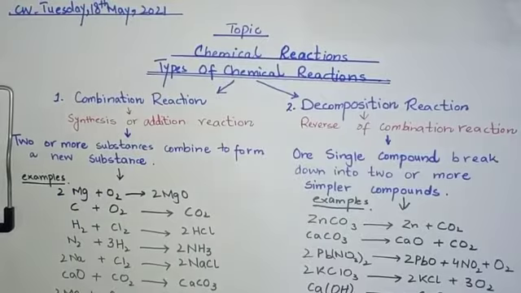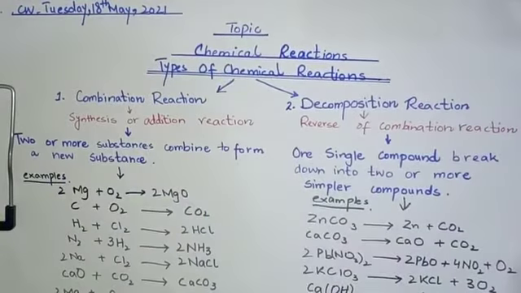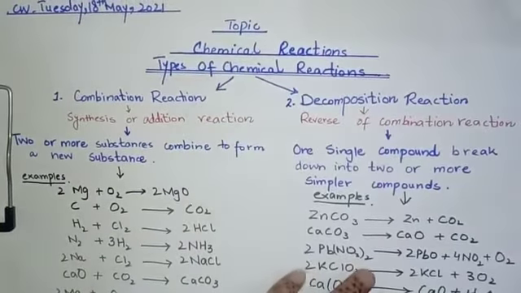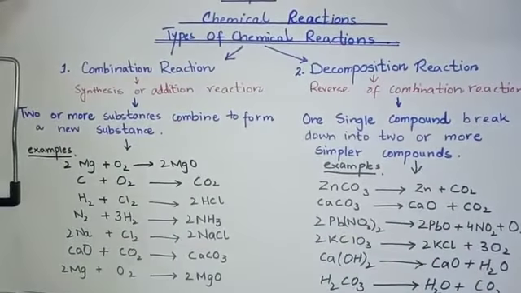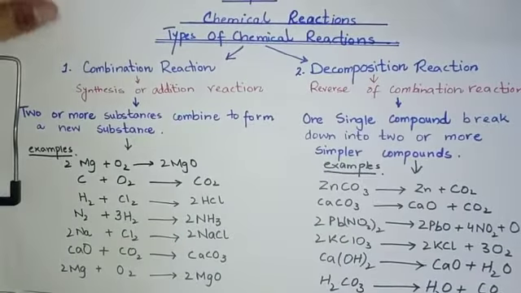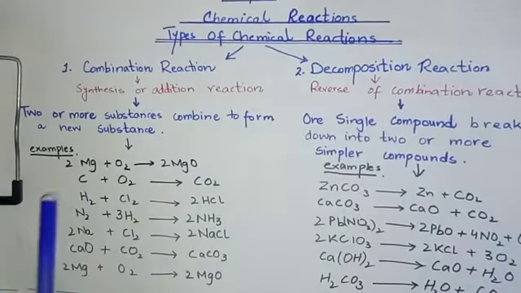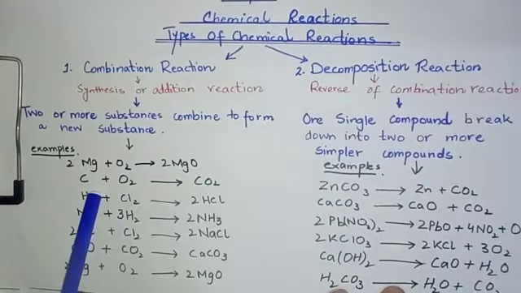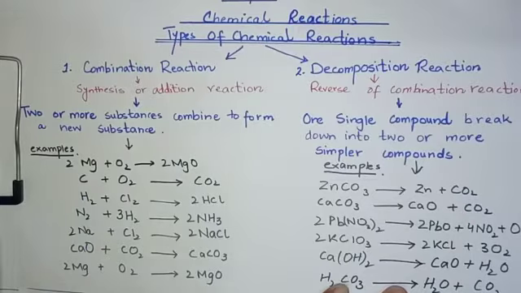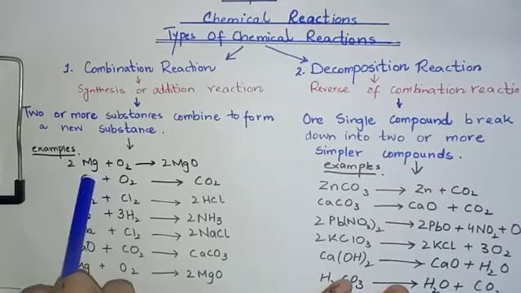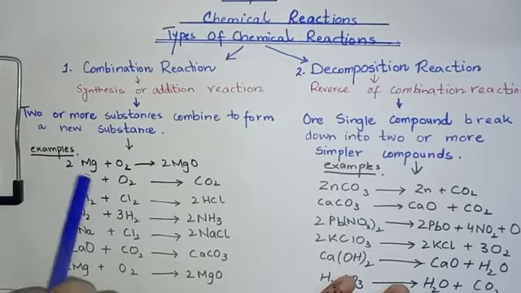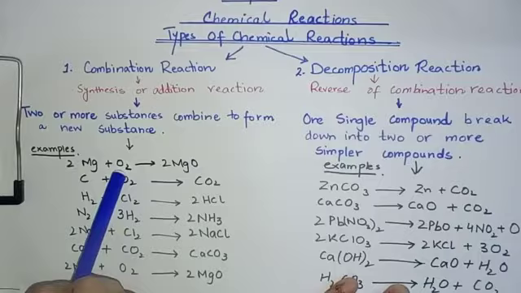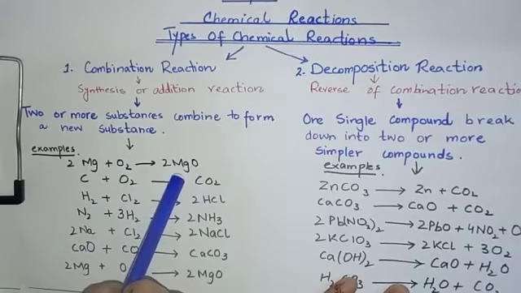Now let me explain it with the help of some examples. First example: a magnesium substance is burnt. It combines with oxygen present in the air. For example, magnesium ribbon burns with a dazzling light. During burning, it combines with oxygen gas, as here Mg shows magnesium and O2 shows oxygen. When magnesium burns in the presence of oxygen, they form magnesium oxide.